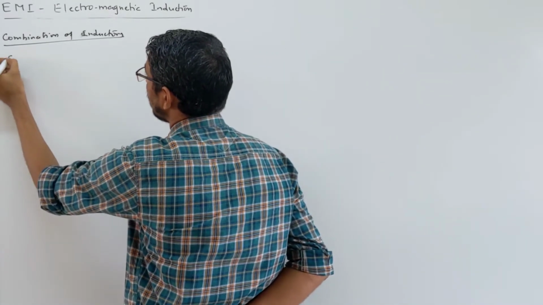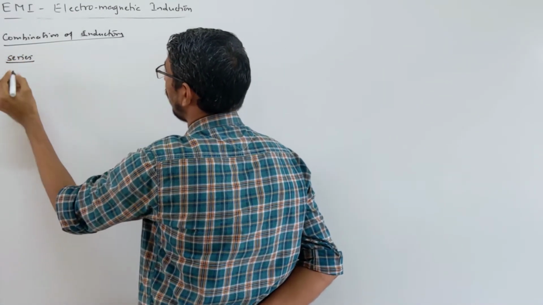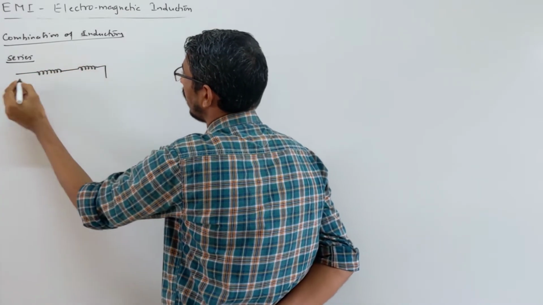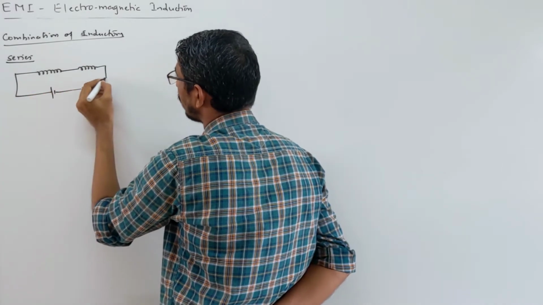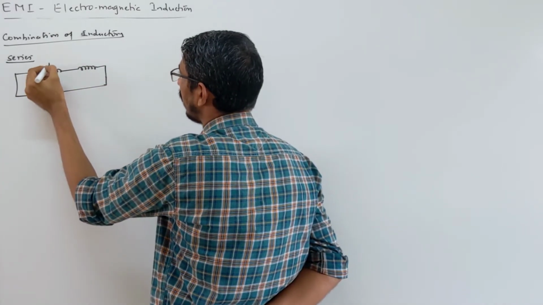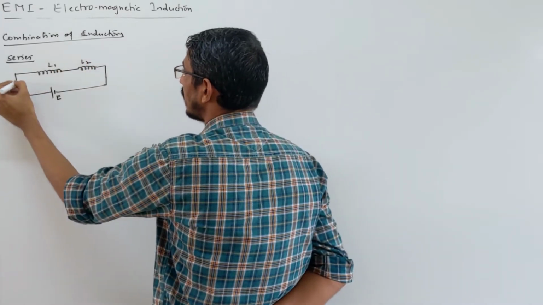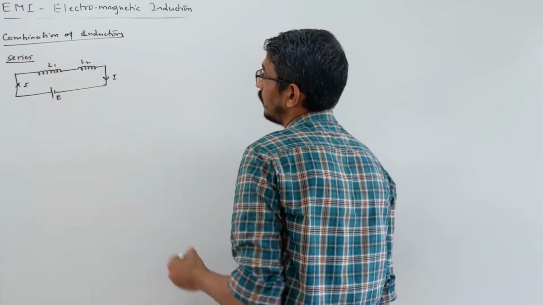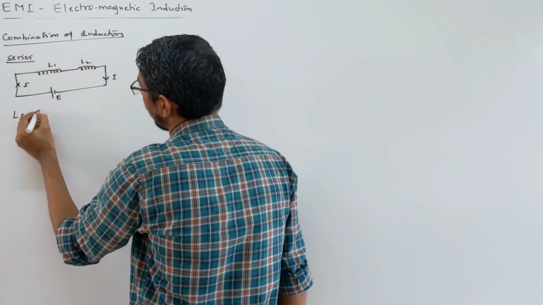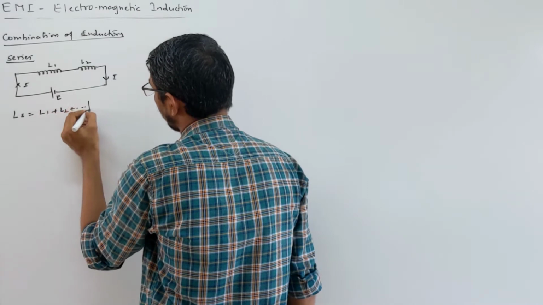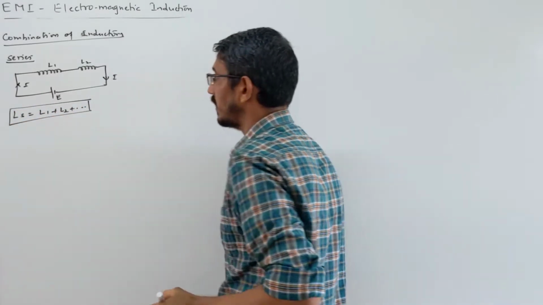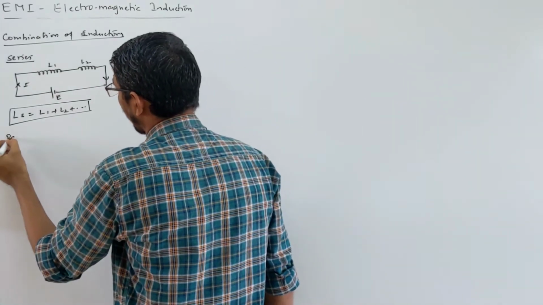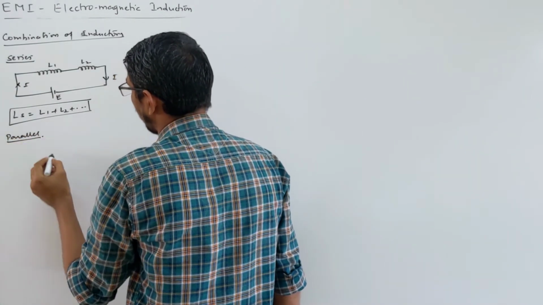Suppose you connect them in series, how will they look? This is one inductor, and this is another inductor. If they are connected this way to some source, these are called L1 and L2, in series. The same current flows through both, just like resistances. Somebody asks what the net inductance is, then L series is nothing but L1 plus L2 and so on. Simply addition, like we have done for resistance, is the same for inductors also. Now talk about parallel, how do they look?